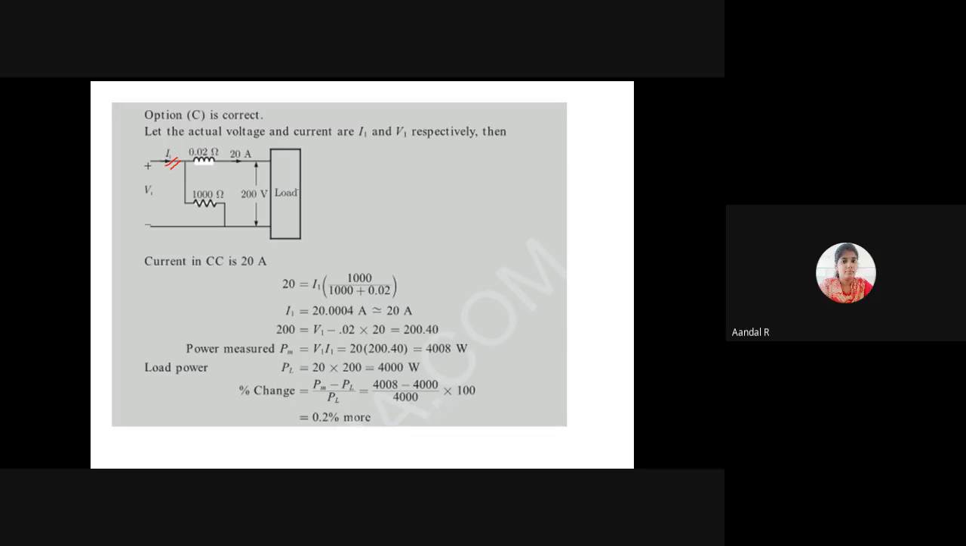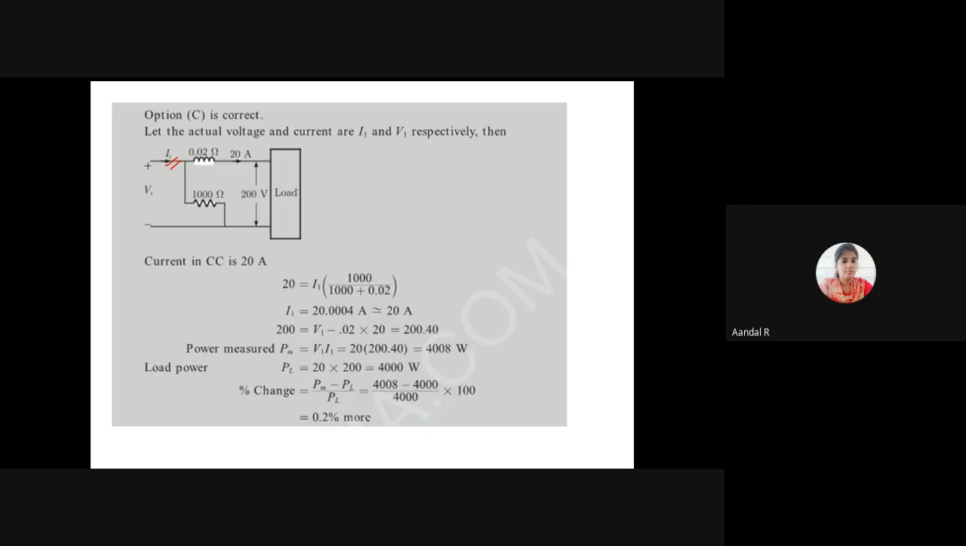The load current is 20 ampere and the load voltage is 200, so load power is 20 into 200, 4000 watt. Actual load power is 4000 watt. The measured power is 4008 watt. Is the measured power more than load power or less than load power?